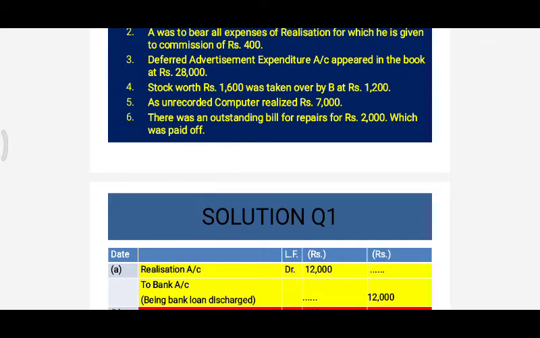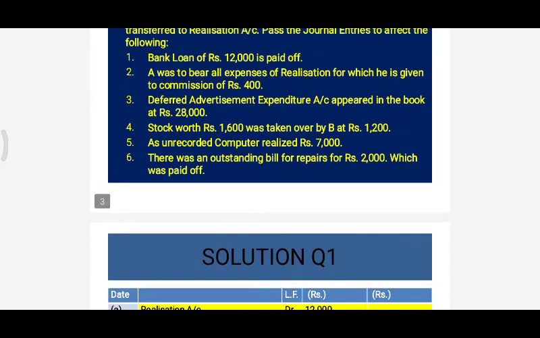The second journal entry is A was to bear all the expenses of realization for which he is given a commission of rupees 400. This means A will bear all the expenses of realization, in return for which he will be given a commission of 400 rupees.